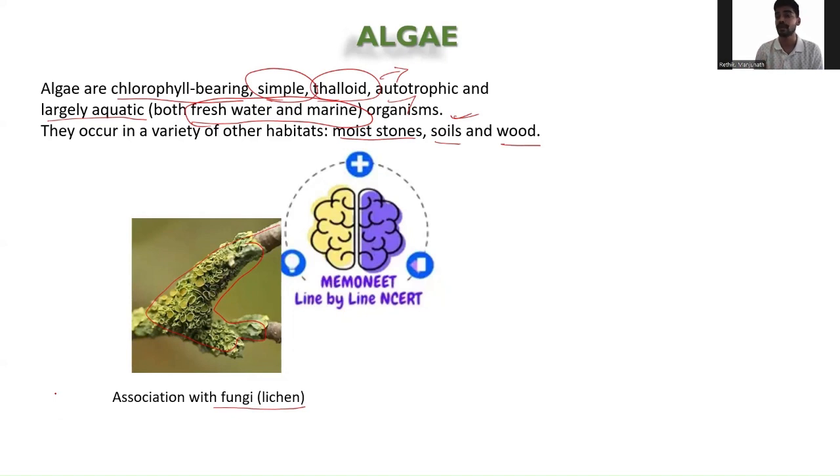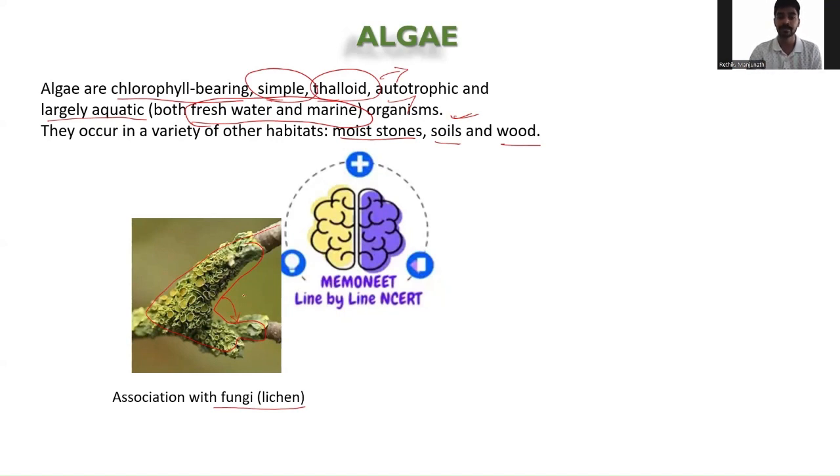So both are mutually benefited. None of the organisms are harmed. Here the fungi gives shelter to the algae. Whatever moisture and nutrients are required will be provided by the fungi to the algae. In return, since algae can synthesize their own food through photosynthesis, they utilize the moisture and nutrients given by the fungi, and in return also provide food to the fungi.